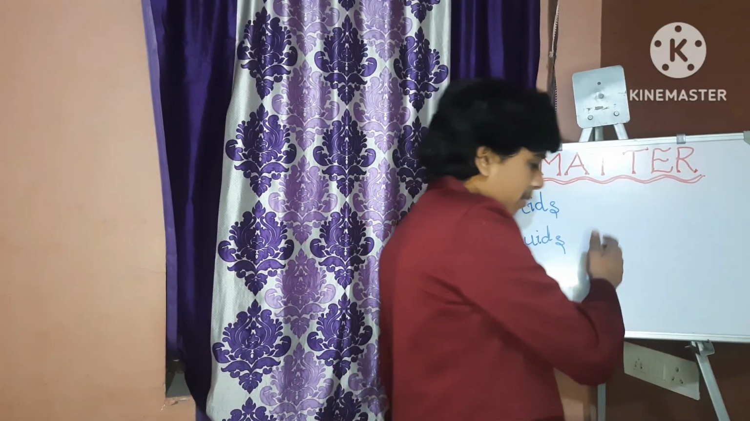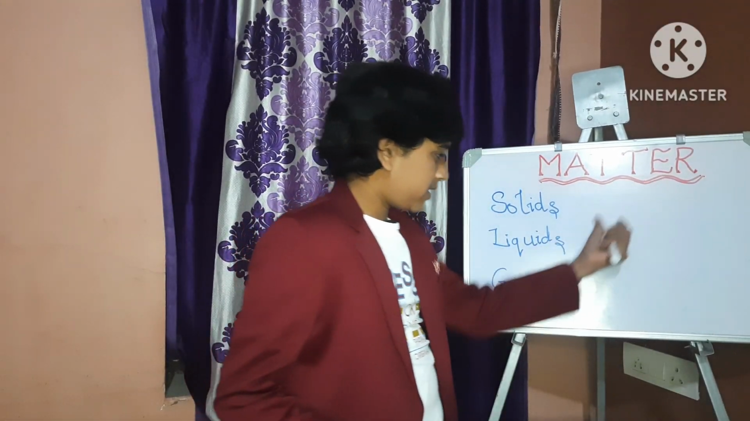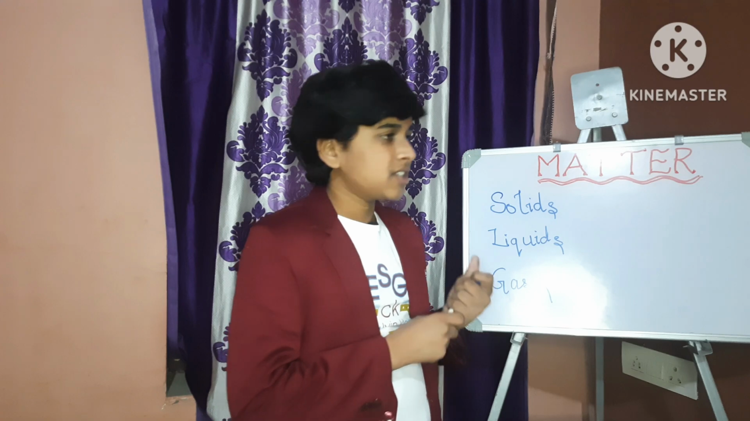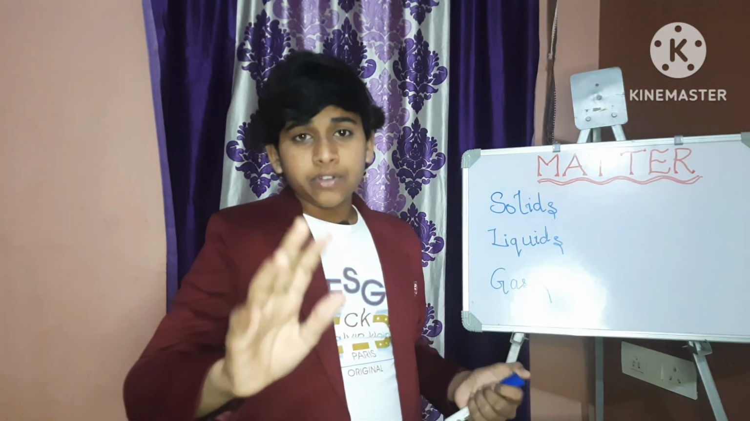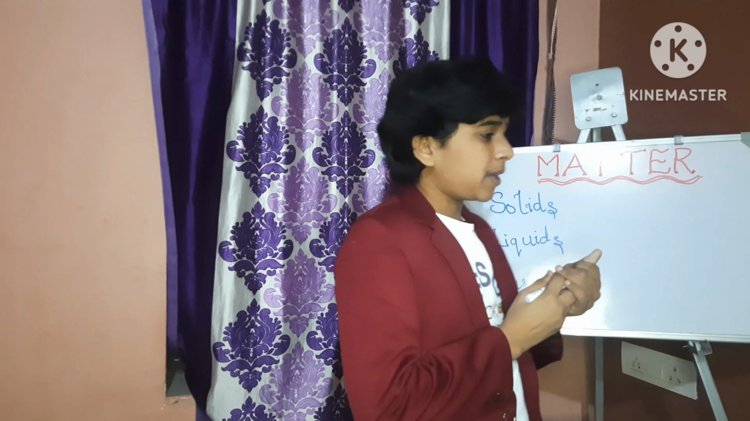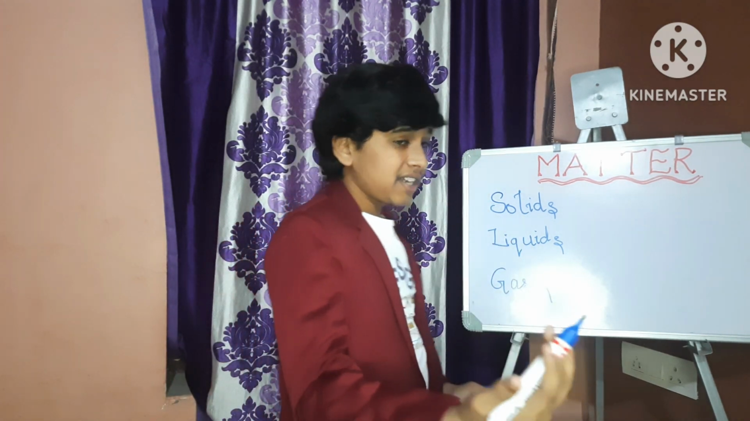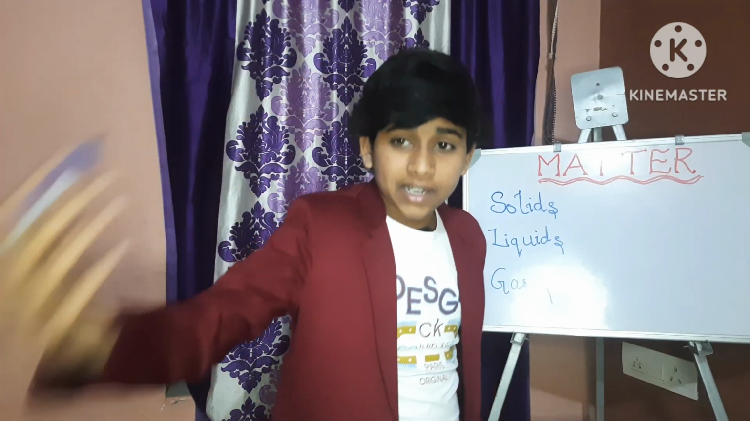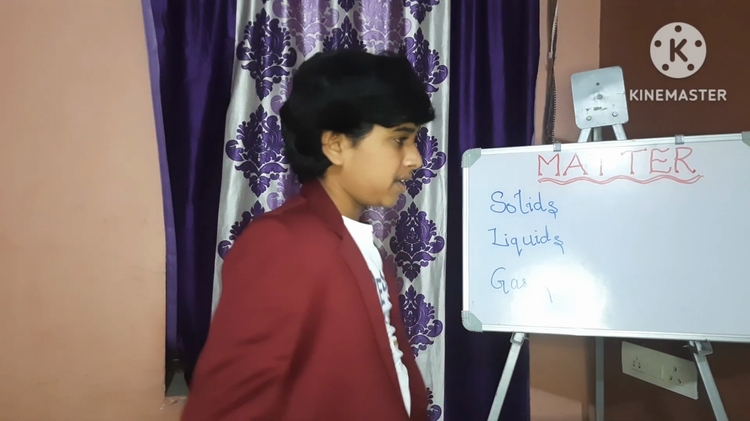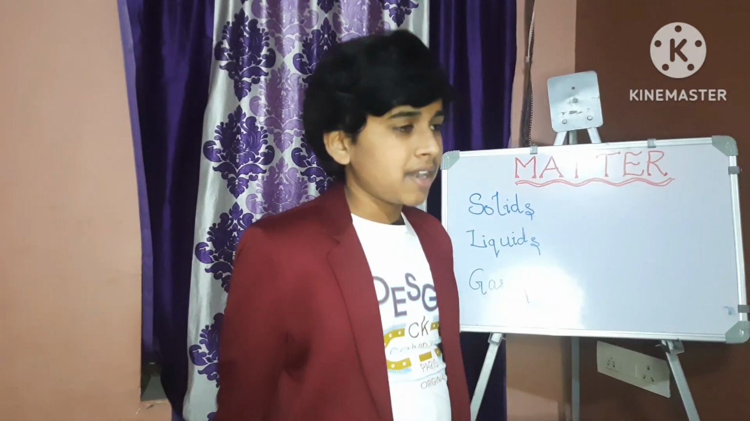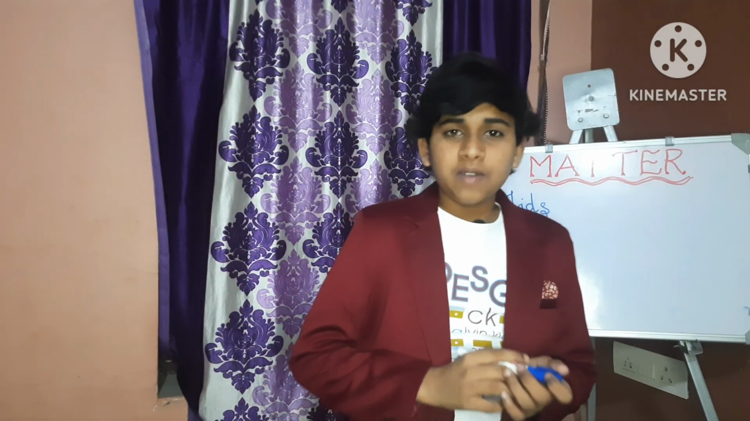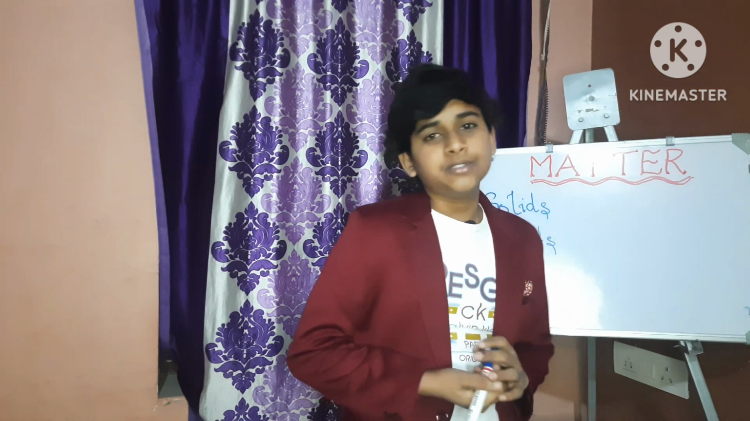In the video beginning, I told you that matter has three forms, that is solid, liquid and gas. There is also another process called change of state, that means the changing of state from one form of matter to another form of matter. This change of state will be explained in another video.